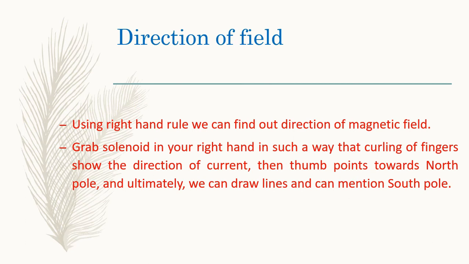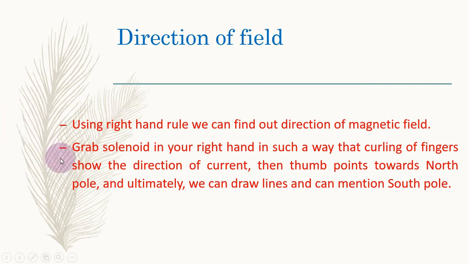How to find out the direction of magnetic field in a solenoid now? Again we use the right hand grip rule, but this time, what you will do is curl the fingers in the direction of current. Then the thumb will be pointing in a certain direction, and that thumb will point towards North Pole.